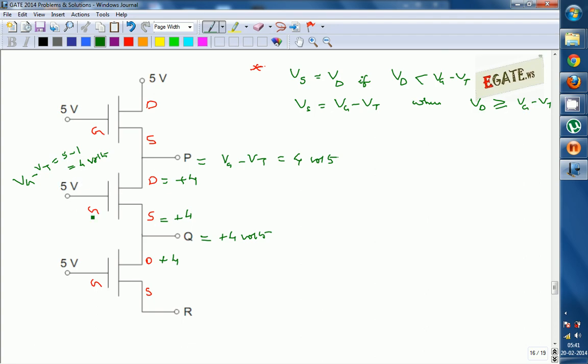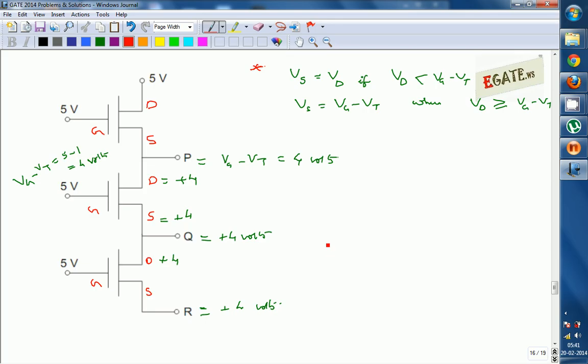So Vg minus Vt is again 4 volts and the drain is also at 4 volts, so the source can reach up to a maximum of 4 volts. So this is again plus 4 volts. So the voltages at nodes P, Q, R are all the same, plus 4 volts. That's why, even though you are giving the maximum logic 1, your source is not reaching the maximum logic 1.